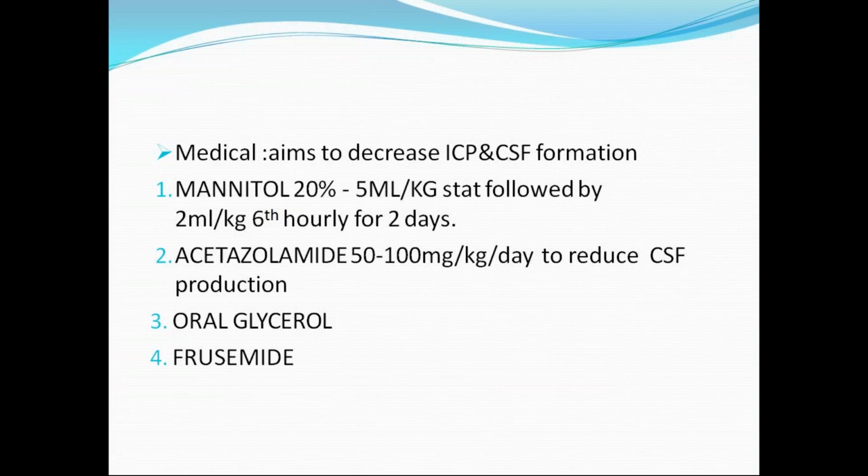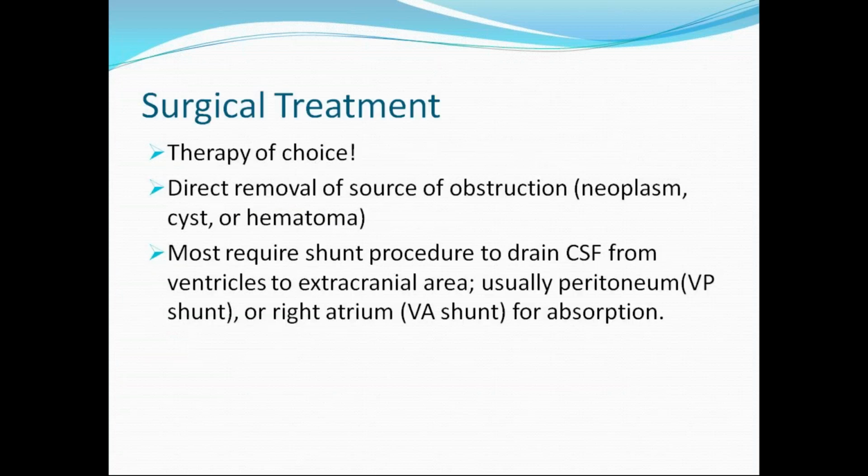But if at all we want to decrease ICP, the drugs commonly used are mannitol 20%, acetazolamide, oral glycerol and furosemide, but these are less helpful. The main management is surgical. There are two approaches. One is direct removal of the source of obstruction, because if the obstruction is due to any neoplasm, hematoma or cyst, we have to go for direct removal of that source.